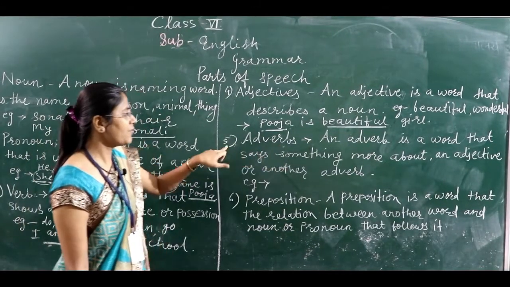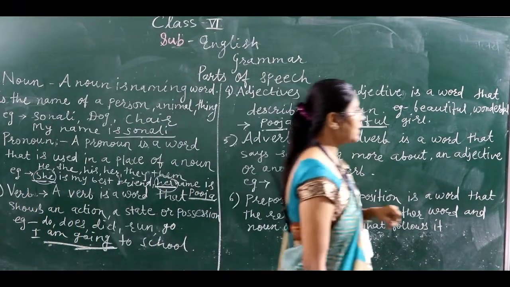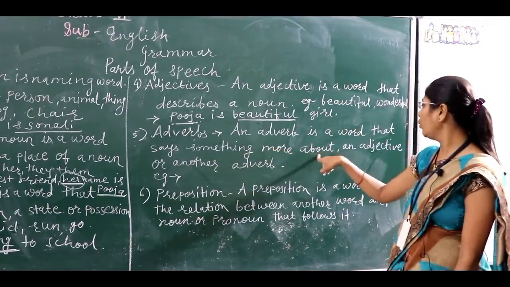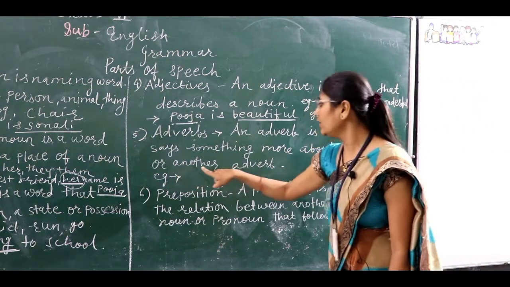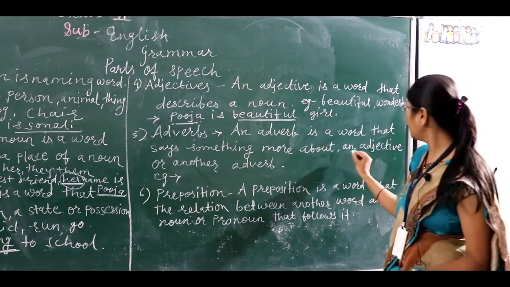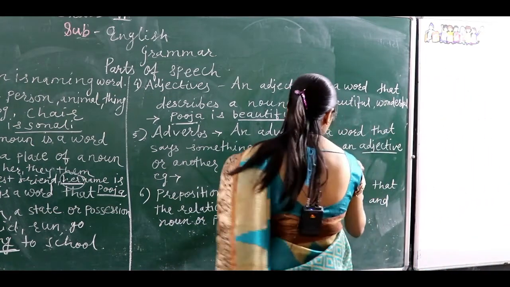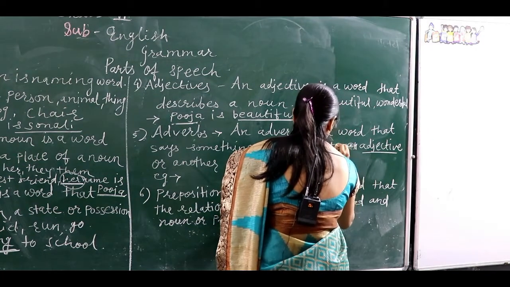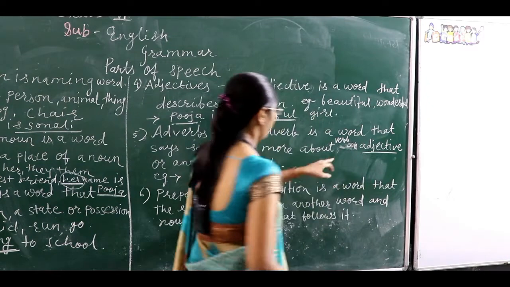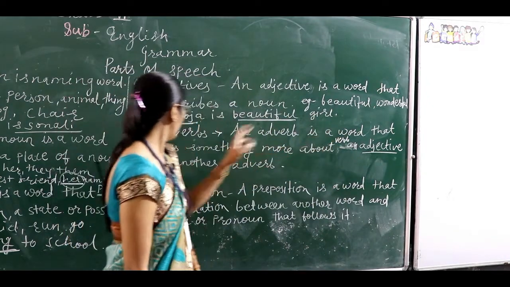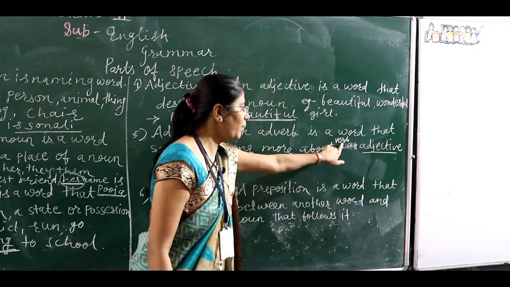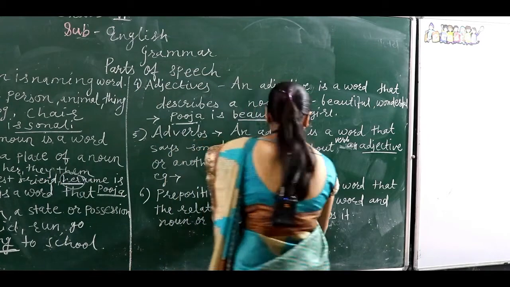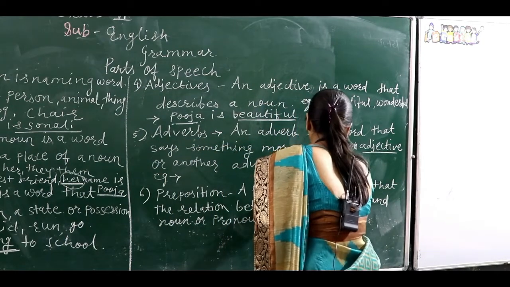Then the next one, number 5 of the parts of speech, is the adverb. An adverb is a word that says something more about an adjective or another adverb. It gives information about the adjective, and also gives importance to the verb. An adverb is a word that says something more about a verb, an adjective or another adverb. For example: never, always.